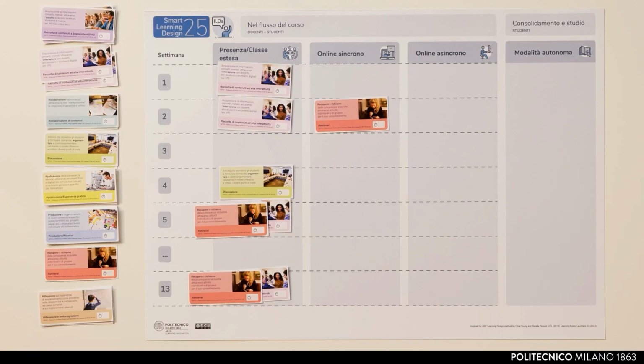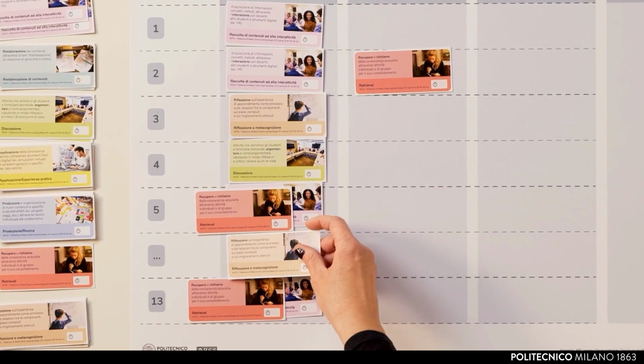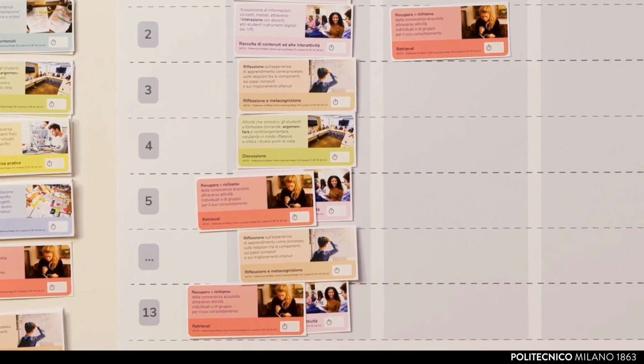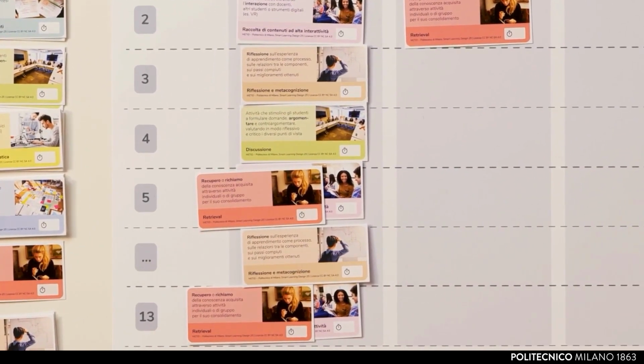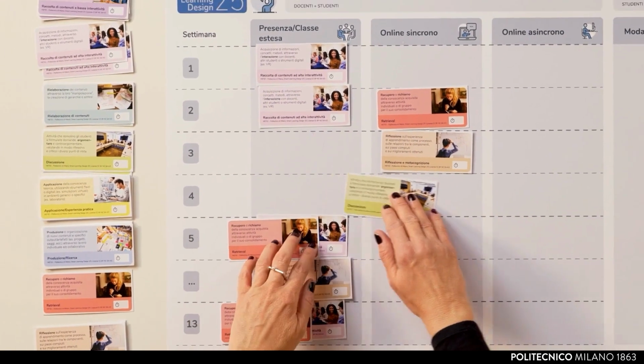Offering many activities during lessons is certainly an advantage for students, but we must remember that it can also create confusion, especially if attention is not paid to highlighting the key topics. It can therefore be very useful to include moments, even brief ones, of reflection or metacognition on what has been done. Discussion, reflection, and metacognition activities could be conducted online because the use of breakout rooms and shared whiteboards facilitates their management.